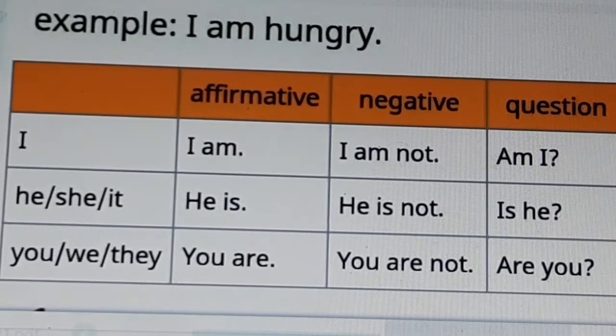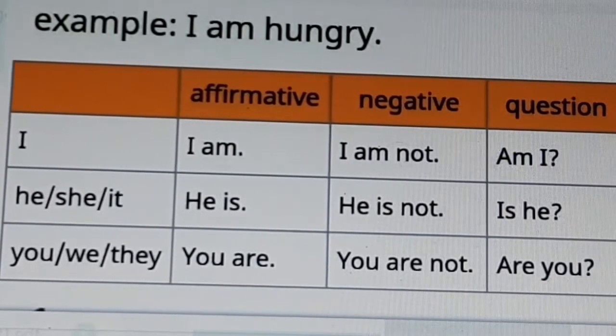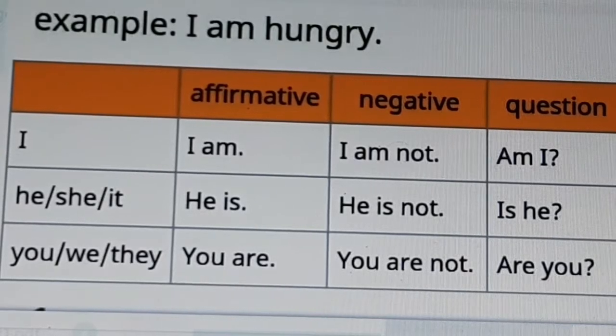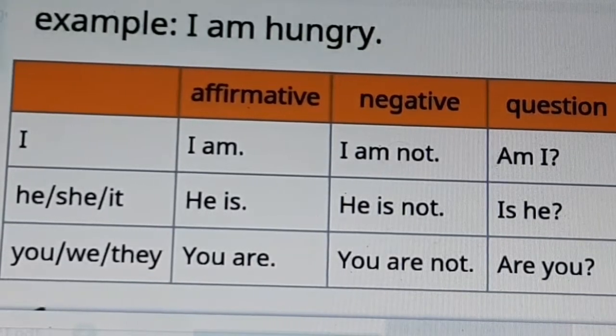You, we, they: you are, we are, they are. You are not, we are not, they are not. In question: are you, are we, are they? These are all in present tense.